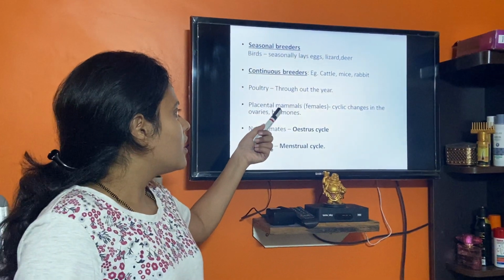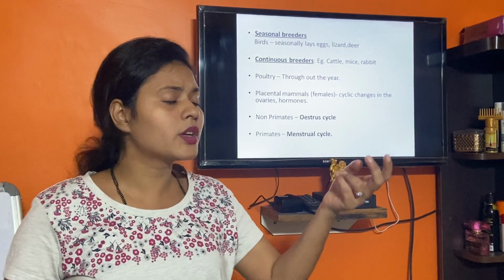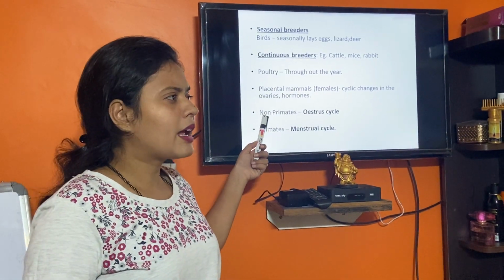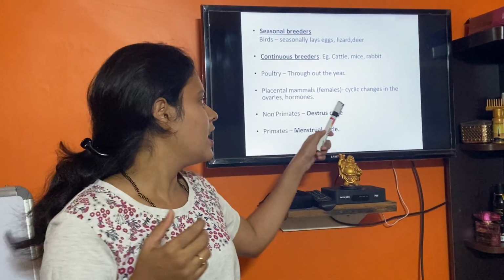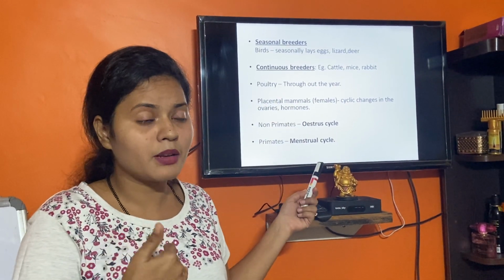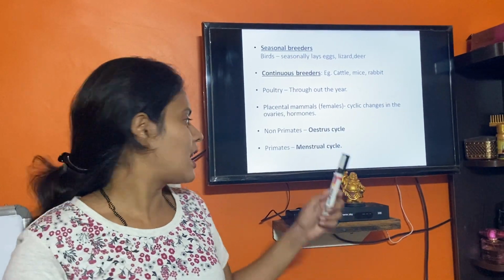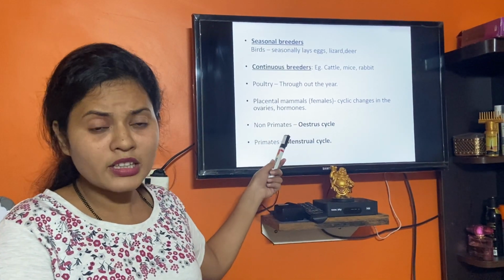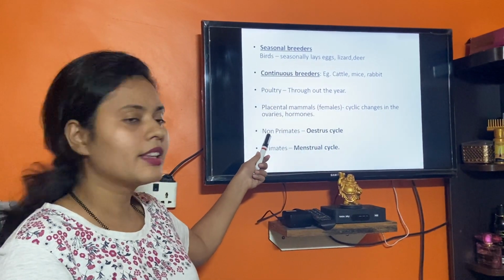Now, some examples of mammals. Everyone knows mammals, they possess mammary glands. There are two categories of mammals: non-primates and primates. The difference basically lies in the structure of the brain, the brain capacity. Non-primates don't have as much brain capacity as primates. Primates are we human beings, monkeys, chimpanzees, all these apes. Non-primates are the cow, tiger, horse, dog and cat.